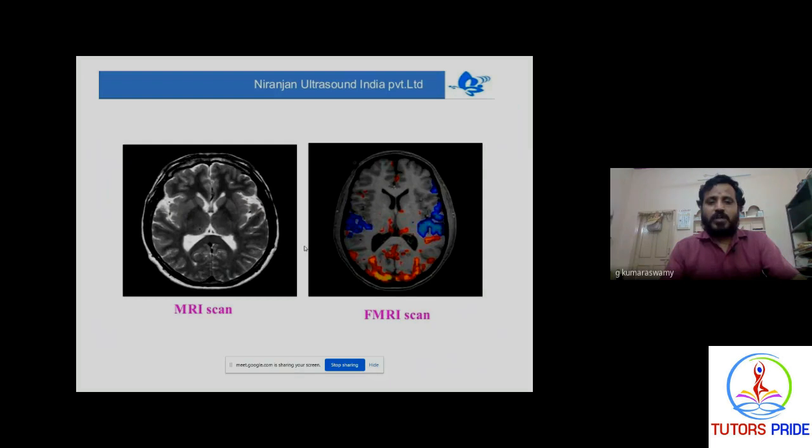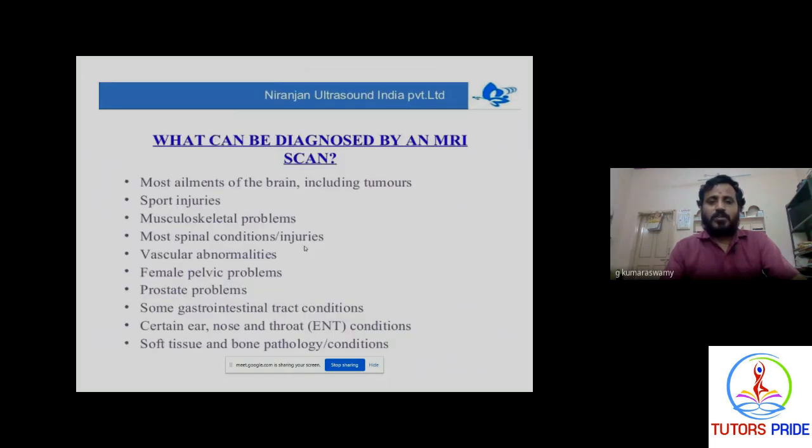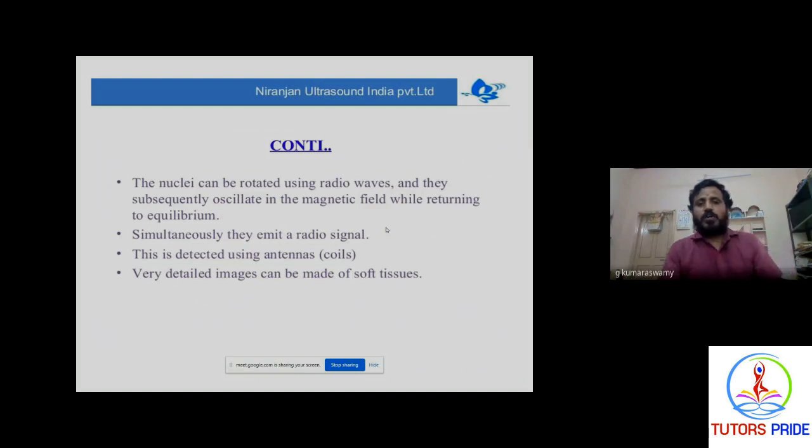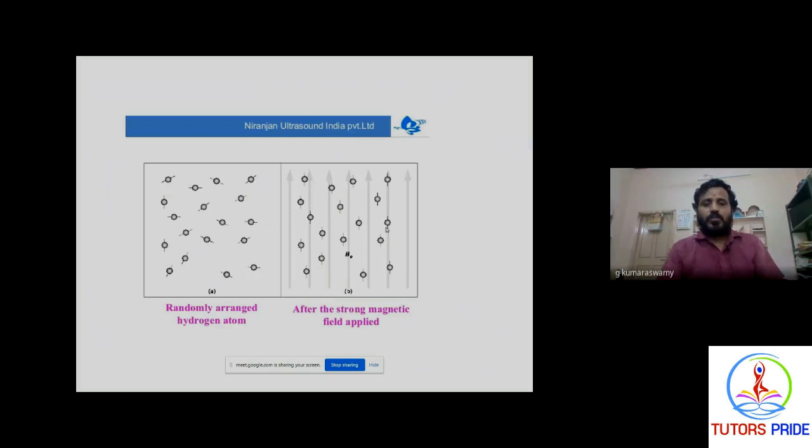So once the MRI scanning of a person starts, this is the principle: MRI is used for singlet hydrogen, the hydrogen nucleus with only one proton, which is present in our body tissue cells. It can diagnose what kind of problems are present inside the body. This is a random process, and then the hydrogen nuclei are arranged in a sequential order.